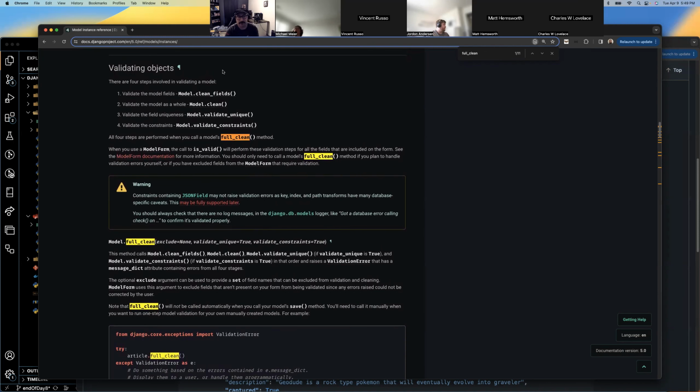Yep. All right, so full clean is going to whatever clean fields is. Mostly what I'm worried about. Okay, so validate model fields, fine. Validate the model as a whole, validate field uniqueness, validate the constraints. It's going to go through and verify that those fields are actually fields we can use. It's a working model. It's not broken, not missing a bracket, doesn't have something it's not supposed to have. Validate the field uniqueness, any uniques that are supposed to be unique, it's going to verify. And then any other constraints that we've laid out and decided.